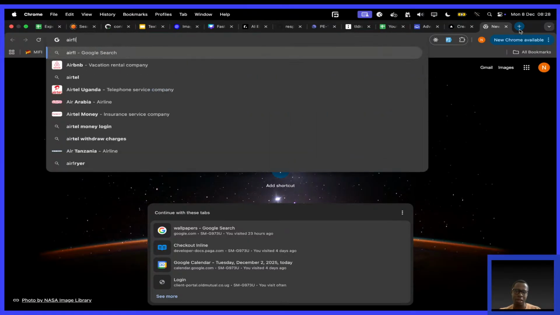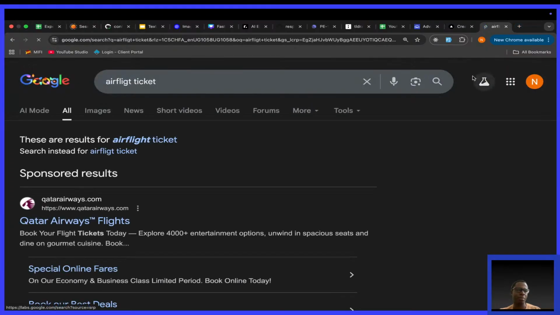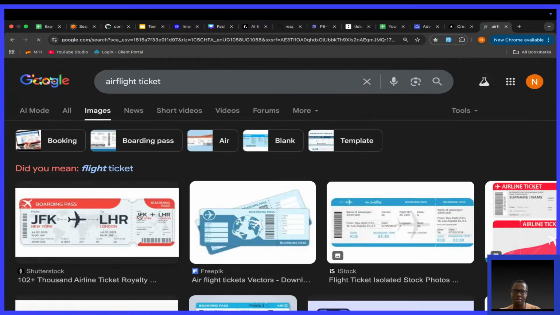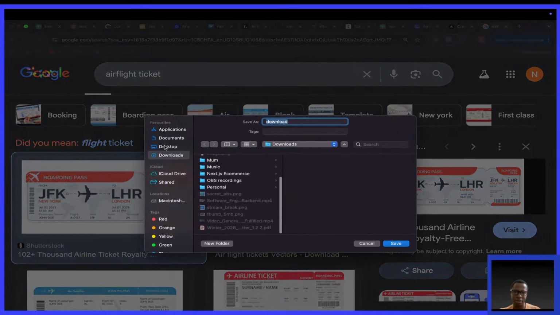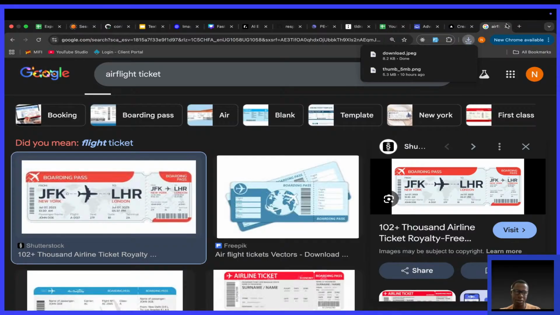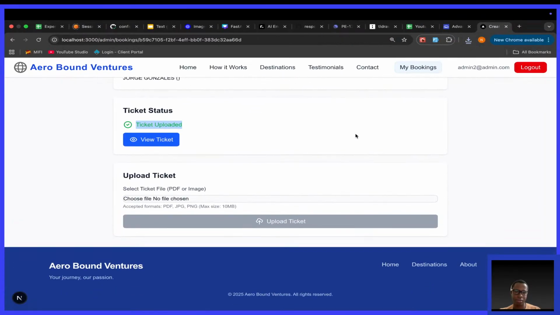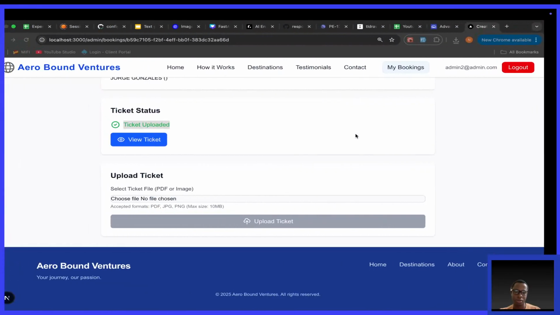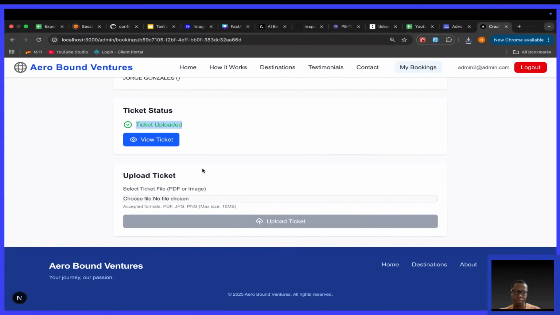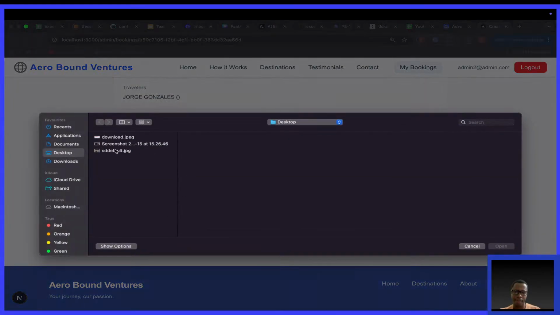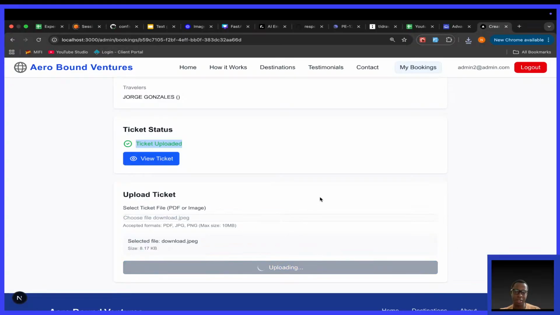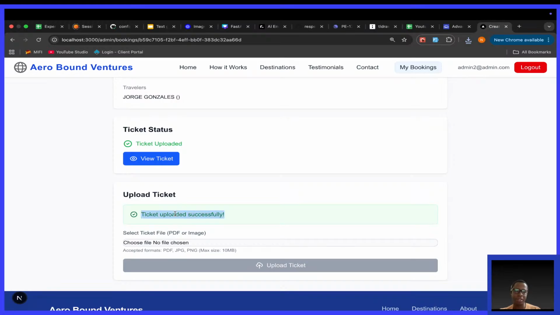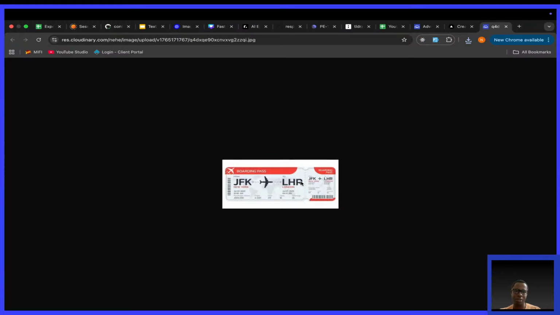Say, airline flight ticket. I want to get a sample image, because this is how they look. Save image as. I want to change it to this. Hit upload ticket. Ticket uploaded successfully. You upload the ticket, and you see, that's the ticket.